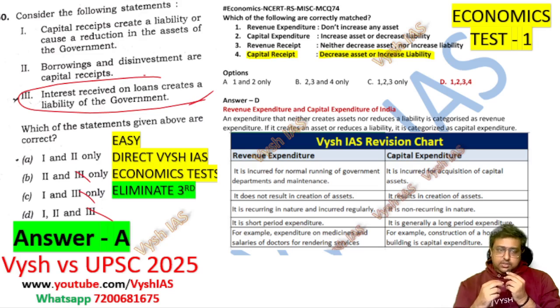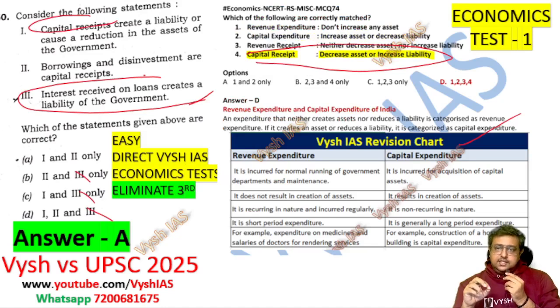Now concept-wise, they're basically asking about capital receipts. Capital receipt is something here, again in a revision chart. If you see, this is expenditure, and below that, okay, this one: decrease the asset or increase the liability. That is a description of it. That is, either you are borrowing money from someone, so you are getting capital, so it's a capital receipt, and it has to be given back. That's why it's increasing liability. Okay, a loan. And then decreasing asset.